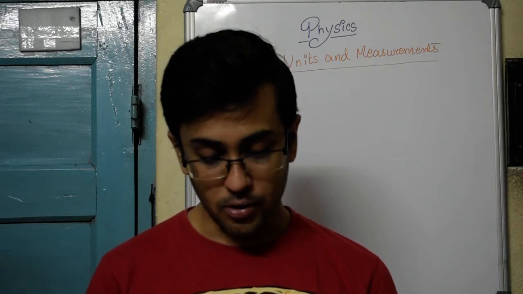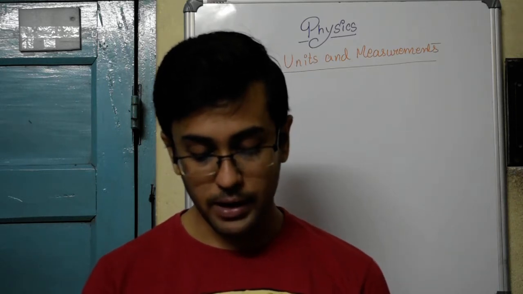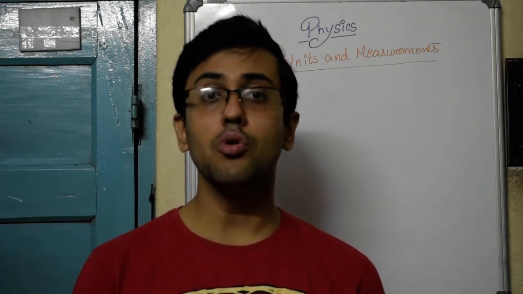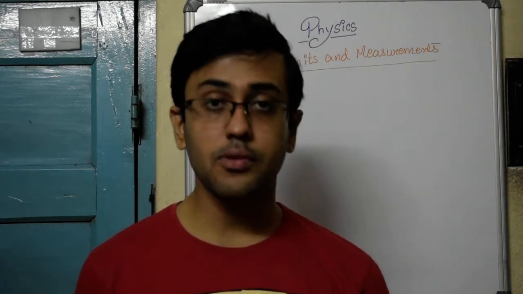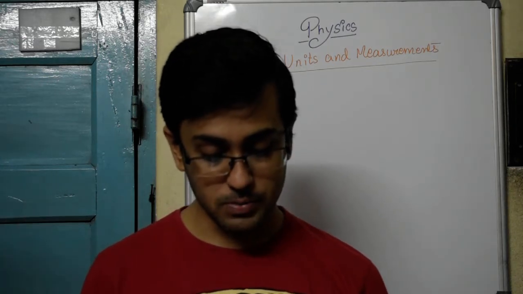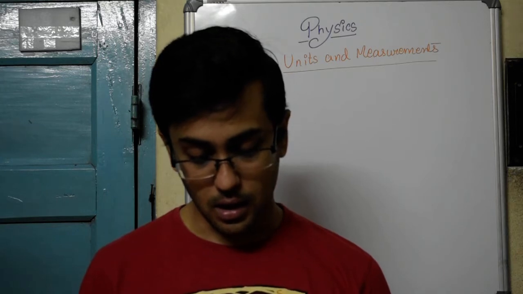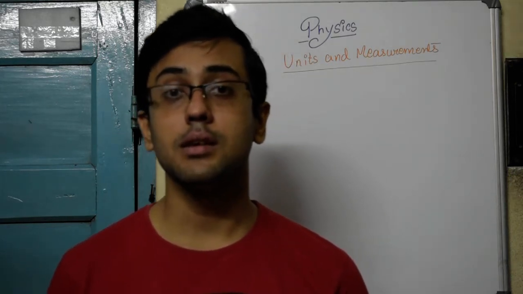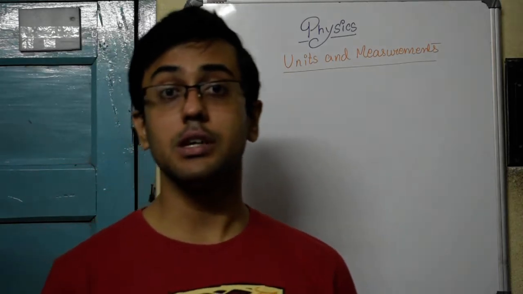Similarly, the ampere is defined as the constant current which, when maintained between 2 parallel straight conductors of infinite length, 1 meter apart in vacuum, produces a force between these 2 conductors equal to 2 × 10⁻⁷ Newton per meter of length. That was defined in 1948.